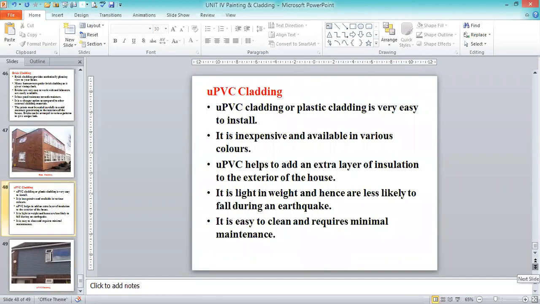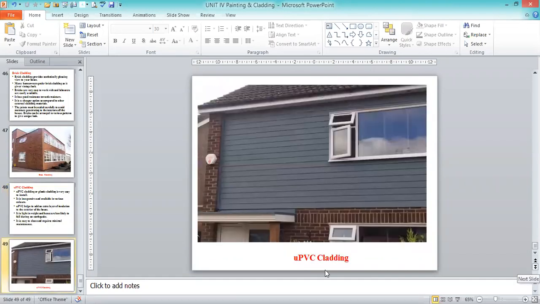Then the polyvinyl chloride, UPVC cladding. Polyvinyl chloride means plastic. On this surface we can see the PVC cladding. And the other surface has the roof structure, and the masonry work is provided with additional features as PVC. Polyvinyl chloride, that is the plastic cladding.